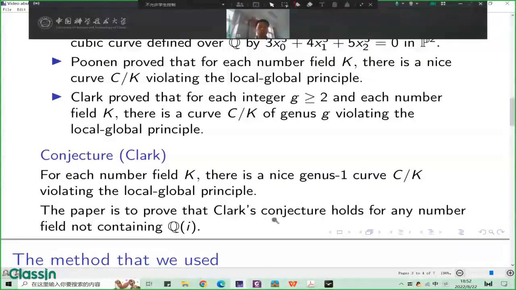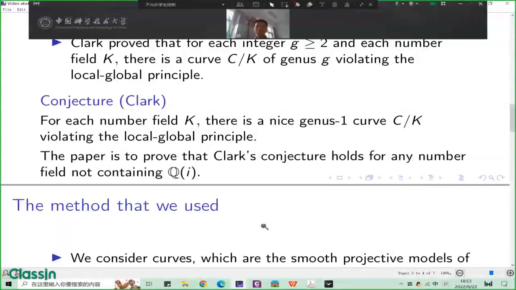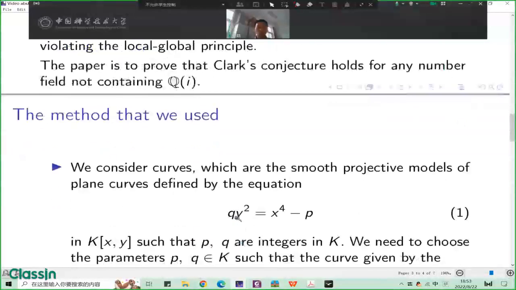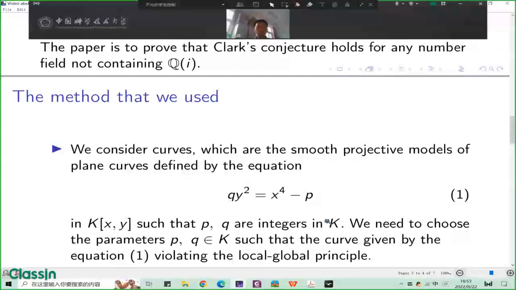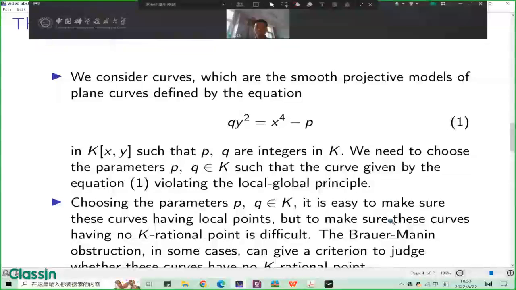Our paper proves that Clark's conjecture holds for a number field not containing Qi. Here, i is the square root of -1. Our way to prove this conjecture is to give an explicit construction. We consider curves defined by the equation q y squared equals x to the fourth power minus p. Here, p and q are integers in K. We need to choose the parameters p and q in K such that the curve given by this equation violates the local-global principle.